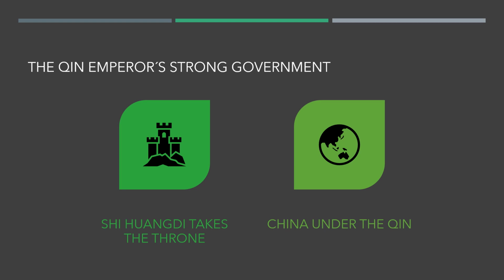Another thing to take into account is that Shi Huangdi's policies, even though they unified China, also stirred resentment. Many peasants, scholars, and nobles hated his harsh ways, and still Shi Huangdi was powerful enough to hold the country together. But when he died in 210 before Christ, China was unified, but that didn't last. Within a few years, the government began to fall apart.